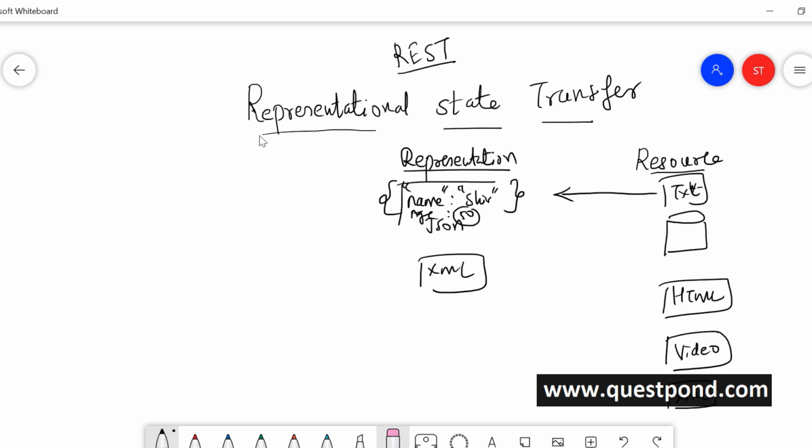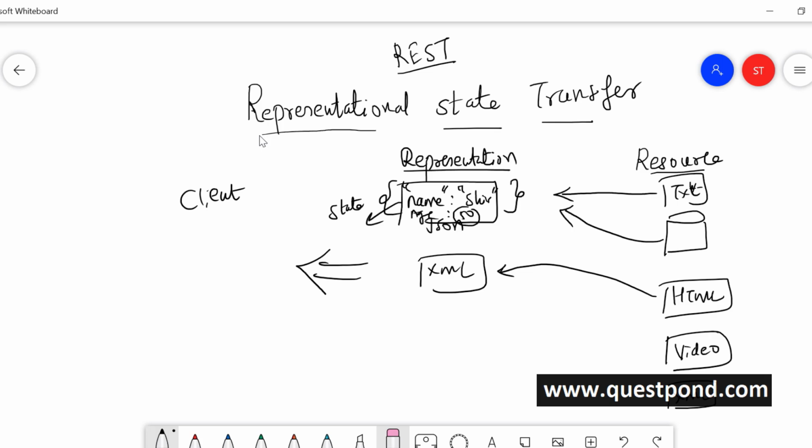This data is the state. So there is representation of the data, right? The table can also be represented in JSON. The HTML can be represented in XML, right? So there's a representation and there is a state, the data itself. REST says that if you can decouple your actual data from a representation and the state, and if you are able to transfer this, then you can have a nice client server model.